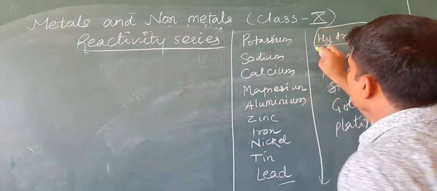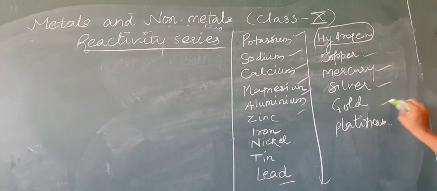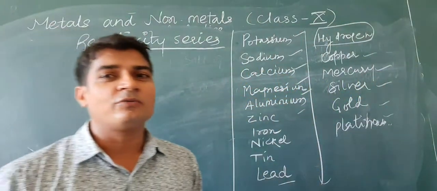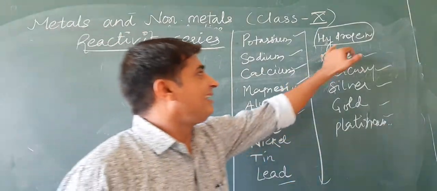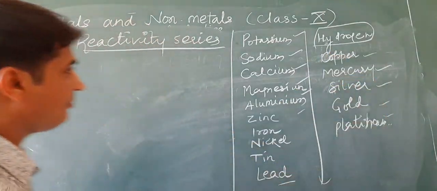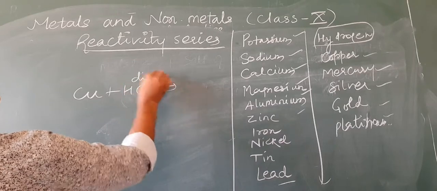The metals shown above hydrogen are more reactive than hydrogen, and the metals below are less reactive than hydrogen. So we can easily find out which metals would not react with dilute acids: those less reactive than hydrogen. For example, copper does not react with dilute HCl.